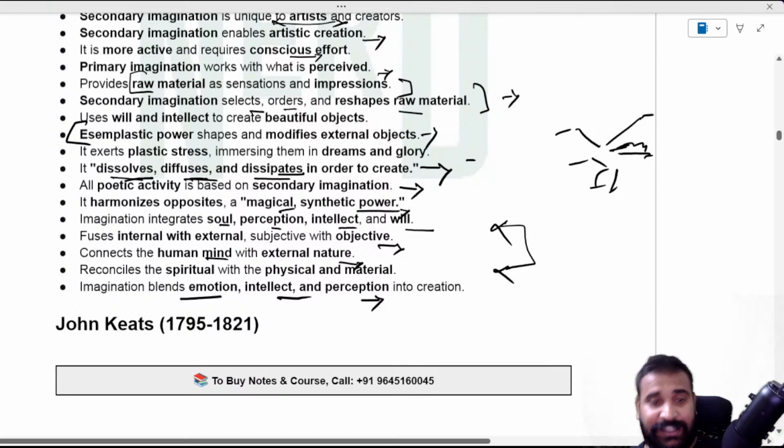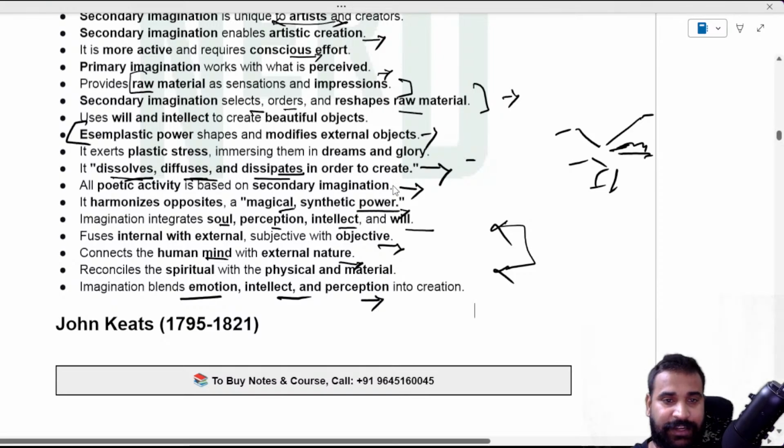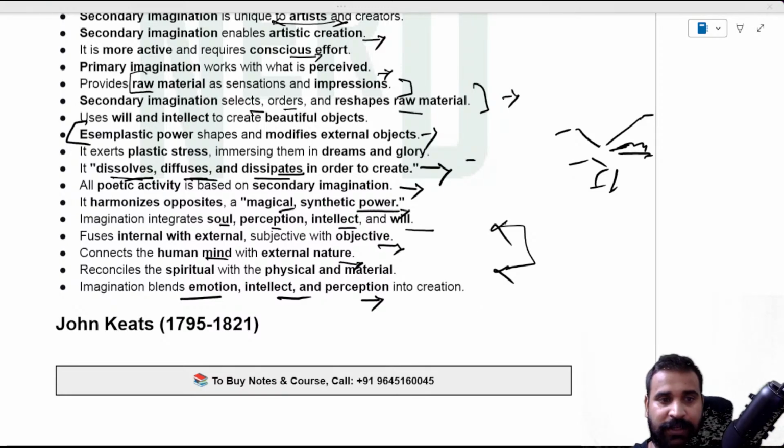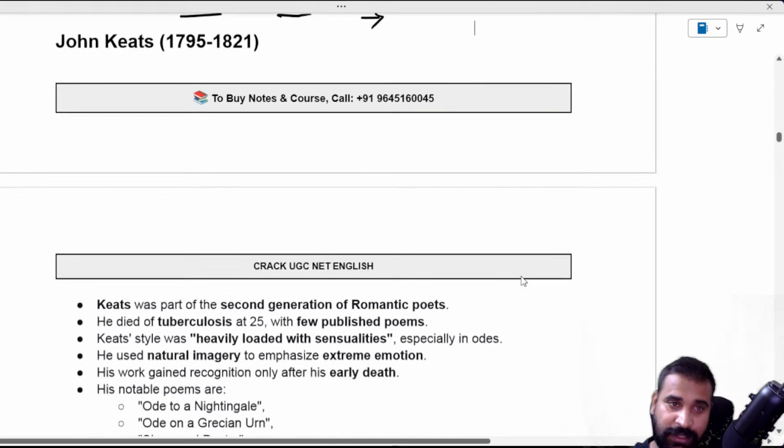Every single thing that they have asked in the past and that they are going to ask in the future also. So, these things are very important that you should always remember. And if you have made a note, it's good for you. And if you want a note, you can always text me.